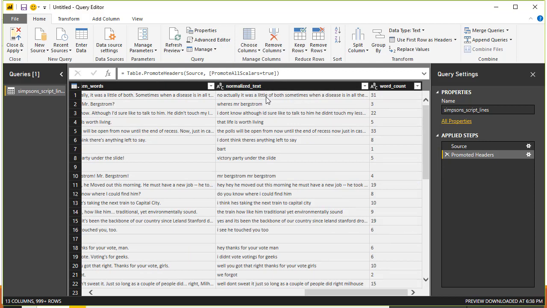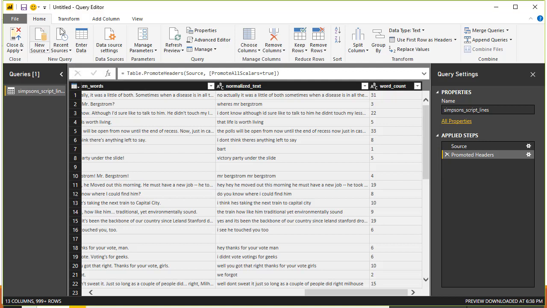What we will do is look into the normalized text through a DAX measure to find out if the word that we want has been said. Now we could do this analysis just for DOH, but I figured it might be interesting to do it for a bunch of words. So what are those words? That depends on what you favor.